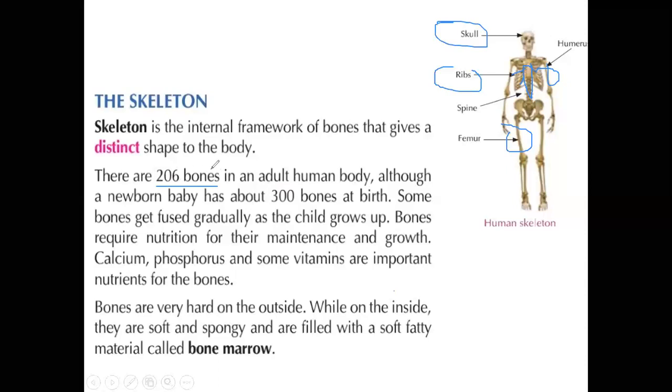It is different from a newborn baby. A newborn baby has about 300 bones. You may be getting a doubt, sir. Actually, as we develop, you might think the number of bones increases, but it decreases. Why? When you are a newborn child, the number of bones is about 300, but it decreases because some bones attach together to form a single bone.